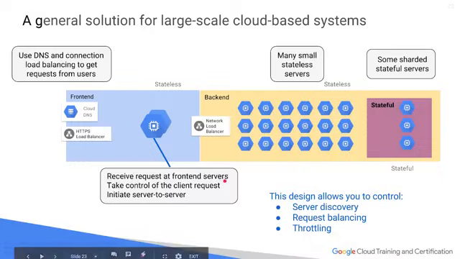So here's the panacea, right? We just said that one solution doesn't fit all. Well, this one actually fits a lot of scenarios because it's not a single solution, it's a design process. And so here's pretty much how it goes. So you have your front end components, which could be Cloud DNS, which is distributed DNS. You have your HTTP load balancers. Now you have stateless servers. And what that means is these servers don't maintain state, so they can fail very quickly.